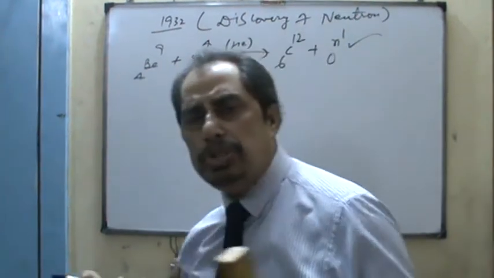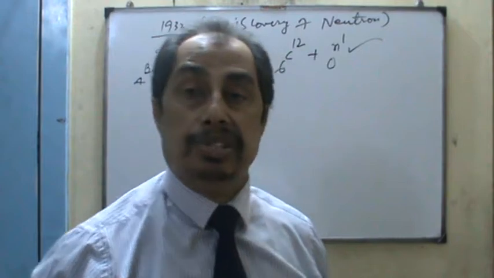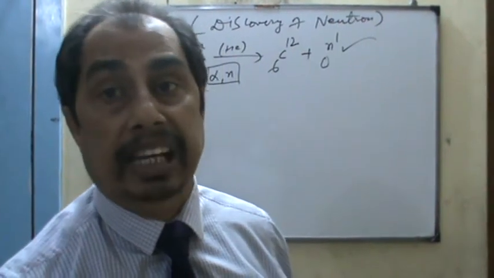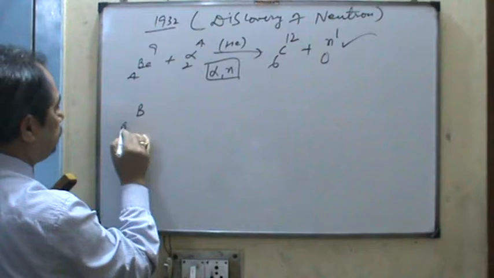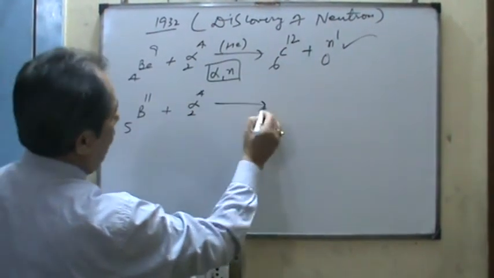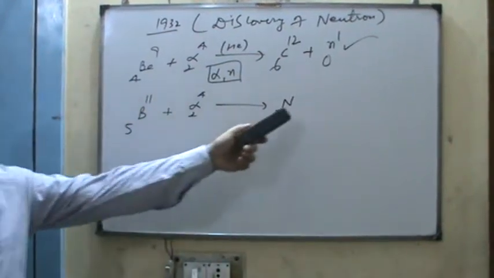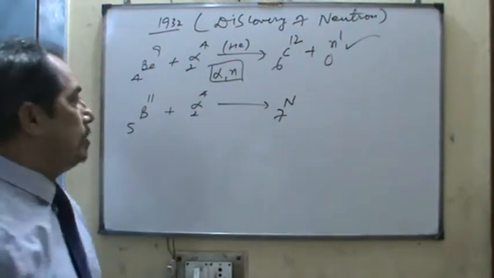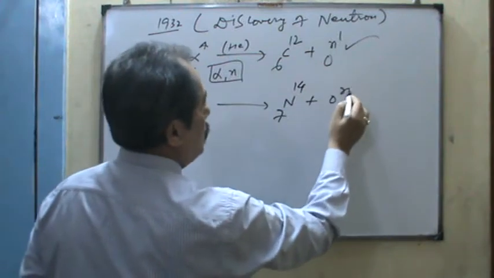Similarly, a series of experiments was conducted by the great scientist James Chadwick in 1932 onwards. Boron with atomic number 5 and mass number 11 is again struck by alpha rays. 5 plus 2 is 7, so the atomic number is 7 and the mass number is 14, along with 0 and 1 for the neutron.